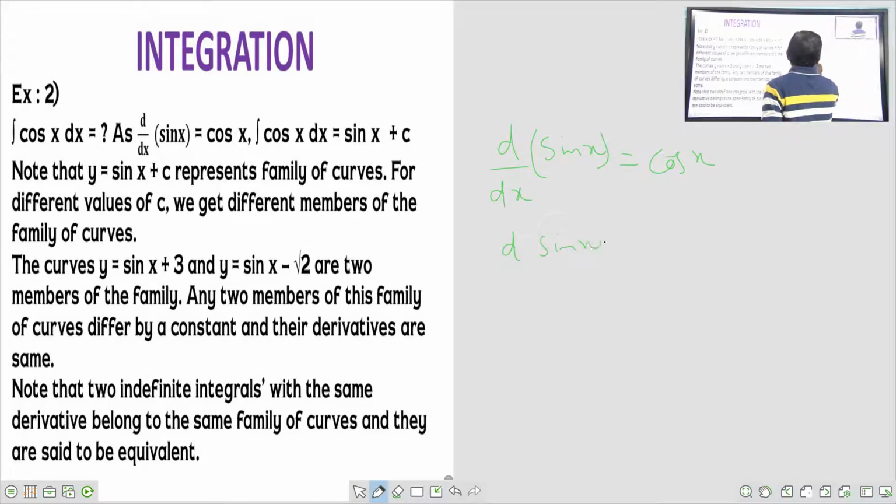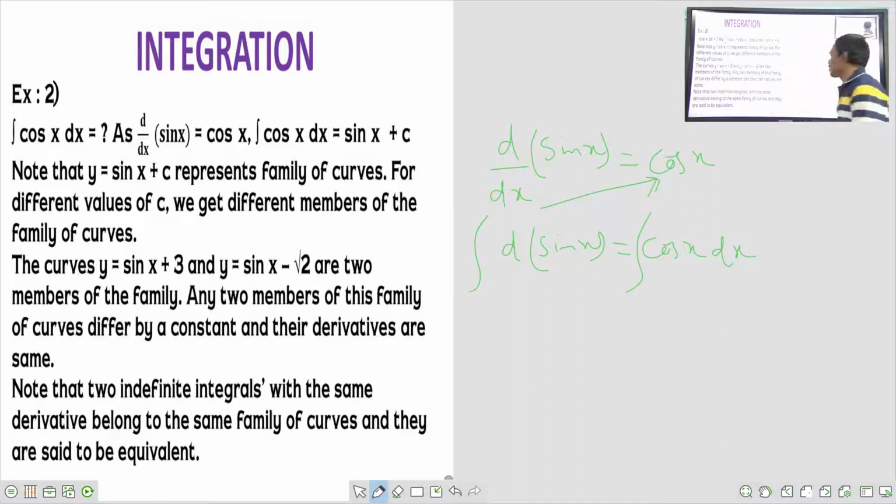So see what happens here. Differentiation: d of sin x is equal to cos x dx. So if I take integration here, here also I have to take integration. I am taking integration on both sides. What happens here? Integral and differential get cancelled. In this way, integration and differentiation are reverse processes. Integral and differential get cancelled, and we get sin x. So the integral of cos x dx is equal to sin x.